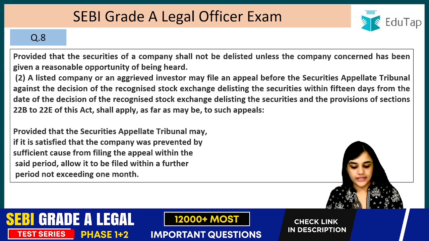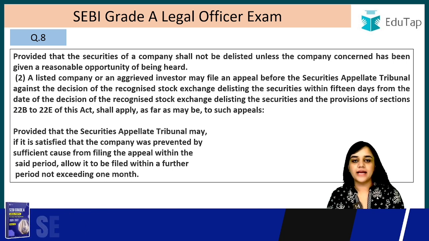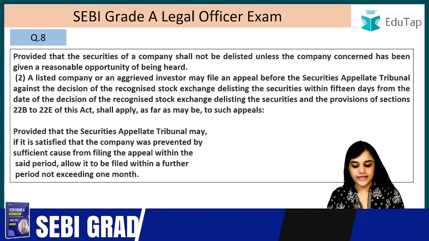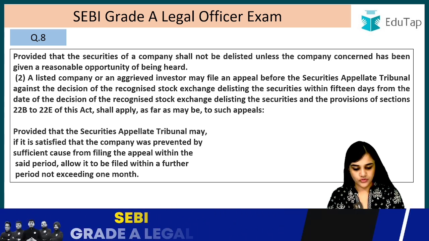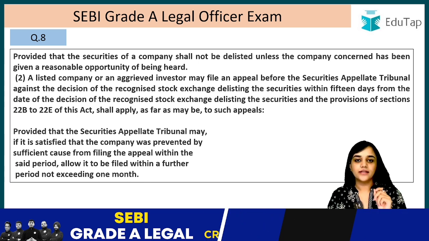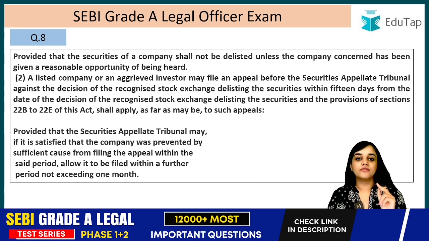Provided that the securities of a company shall not be delisted unless the company concerned has been given a reasonable opportunity of being heard. The company has to be given a reasonable opportunity of being heard. A listed company or an aggrieved investor may file an appeal before the Securities Appellate Tribunal against the decision of the recognized stock exchange delisting the securities within 15 days. This is also very important. That the appeal lies where? Before the SAT, and it has to be filed within 15 days from the date of the decision of the recognized stock exchange to delist it.